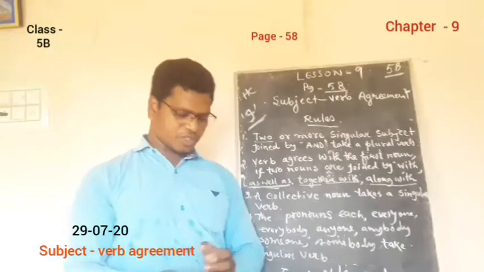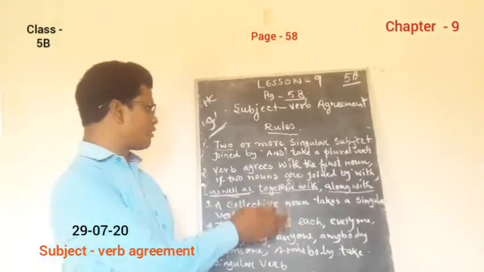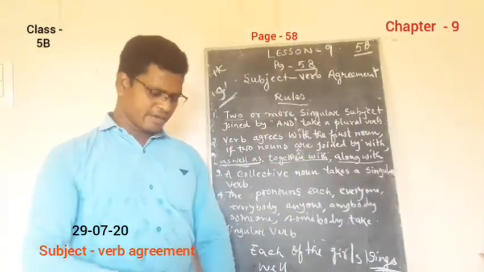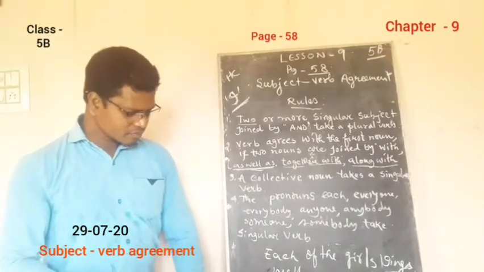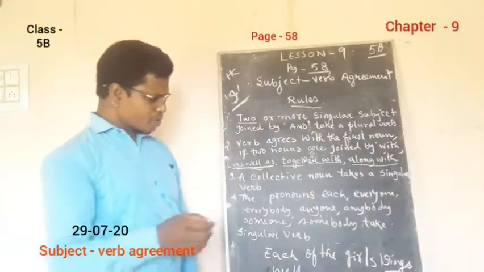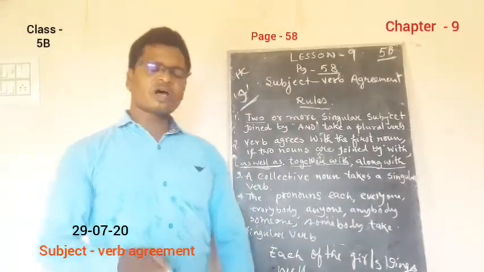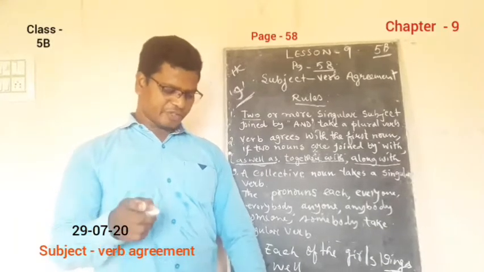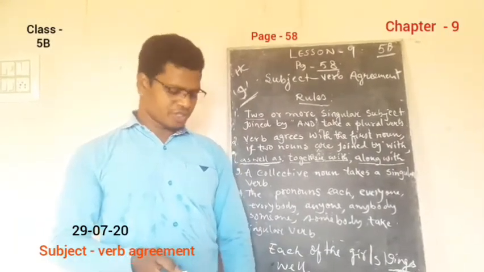So you have to put it last. The first one will be some other pronoun or name, and then I, and then continue. For example: neither she nor I am going to the school today.